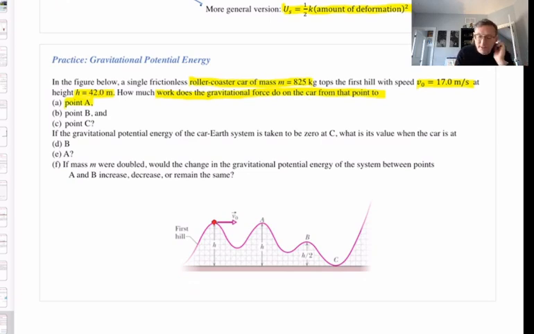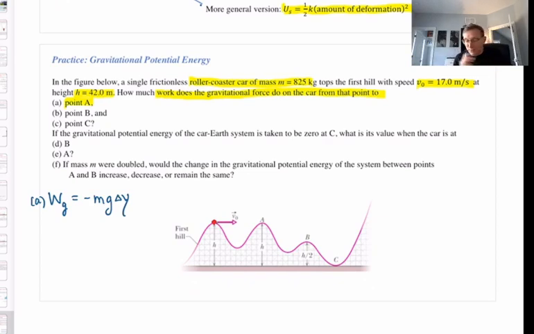All right, so let me just write down over here on the side how we're going to do this. This is asking us to calculate WG, so I'm going to go straight to the formula derived in Chapter 7 for calculating WG, work done by the gravitational force.